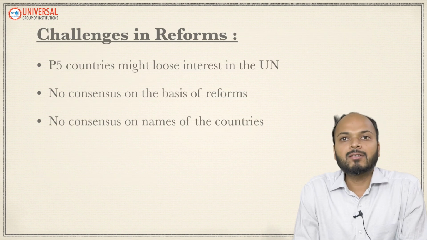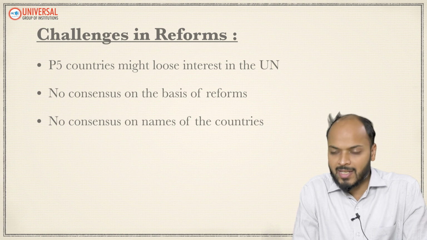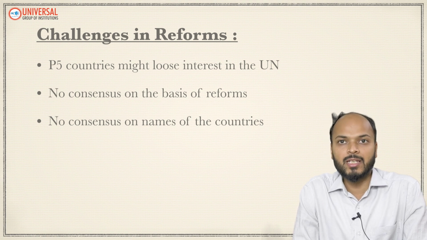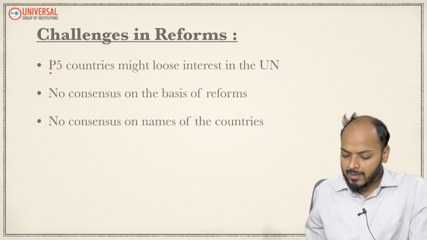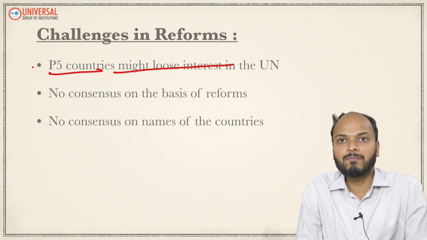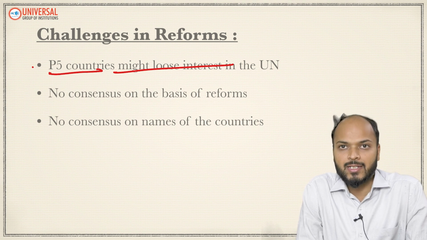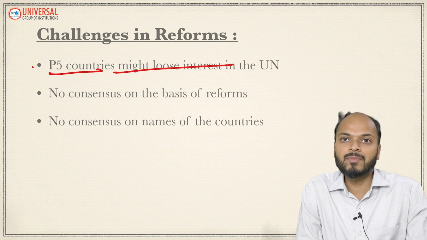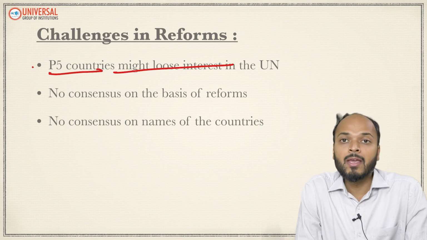But then it is not very easy to bring these changes into UNSC. There are so many challenges with respect to reforms in UNSC, so let's discuss those challenges as well. The first challenge is that these P5 countries, which have been given veto power and a permanent seat in UNSC, are the most influential countries of the world. Not just in those times, even now they wield significant influence.